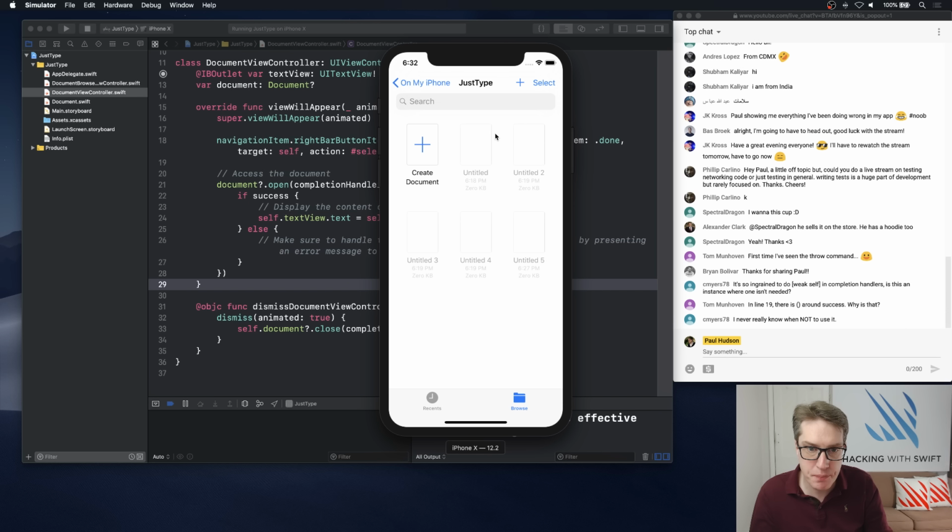So I'll press plus, create a document. Boom, there it is now. I can go ahead and type things here and press Done, and away it goes. So that is working nicely at this point. Excellent. Now, how do we open the files we've made? Because you can see we have Untitled 2, 3, 4, 5, 6, and now 7. If I choose 4, nothing happens. You can't hear it because the trackpad's really quiet, but I am tapping on 4 right now, and literally nothing's happening. So it isn't great.